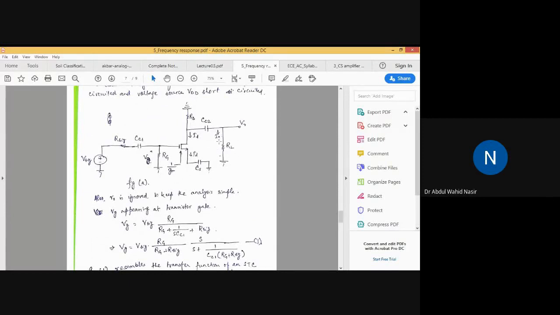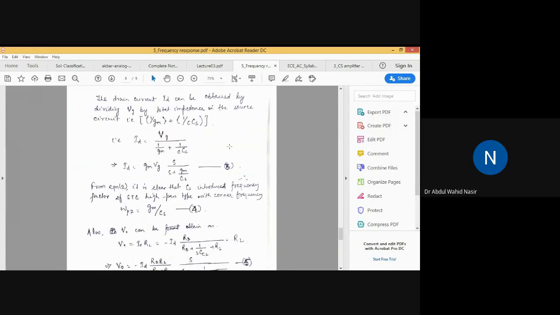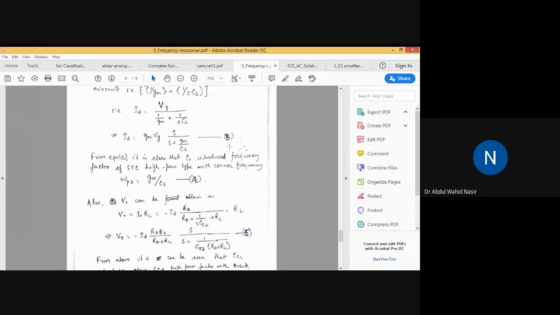Voltage is equal to current into load. Using that relation, we can find I0. How can I0 be written? I0 can be written as minus ID.